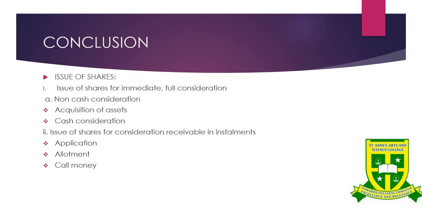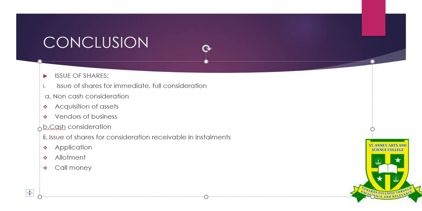So in this video, we have learned about issue of shares, that is, how they are going to issue the shares. We have two terms: issue of shares for immediate full consideration and issue of shares for consideration receivable in installments. Under issue of shares for full consideration, we have non-cash consideration, under which we have acquisition of assets and vendor of business, and then cash consideration, full cash consideration. And the second term is issue of shares for consideration receivable in installments like application, allotment, and call money.